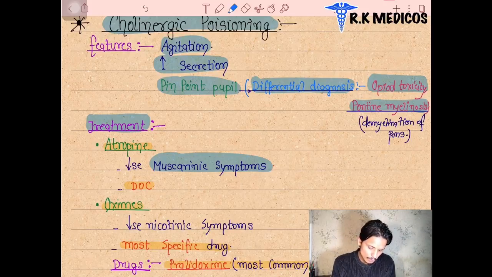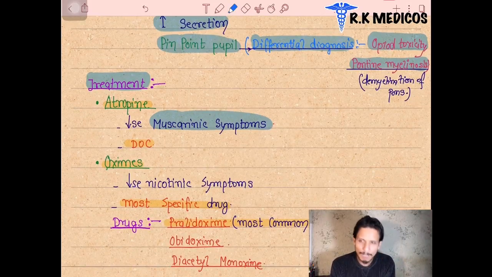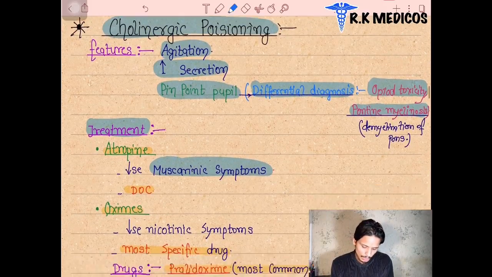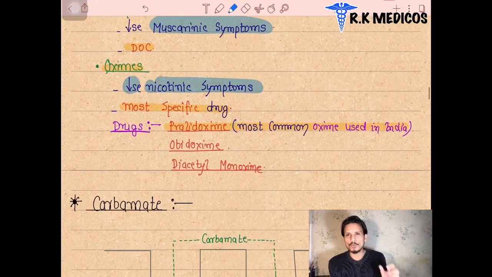Next point, we can see that oximes are also taken in some cases. When we have to decrease nicotinic symptoms, we take oximes, and it is the most specific drug for decreasing nicotinic symptoms, while the muscarinic symptoms will be decreased by the atropine drug.